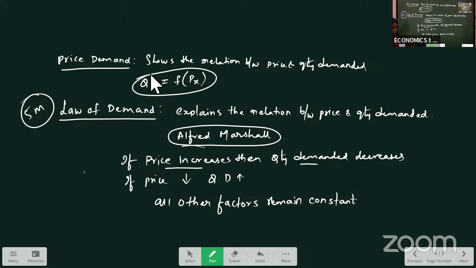Here, what assumption are we making when we are doing this law? All other factors remain constant. All other factors means what? Income of the consumer, price of related goods, taste and preferences, technology, all these will remain constant. Only price is changing.